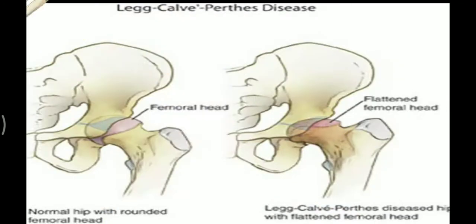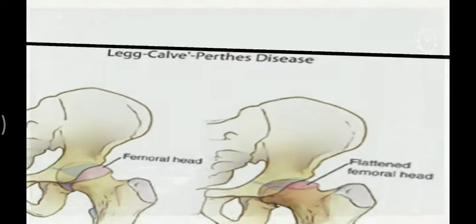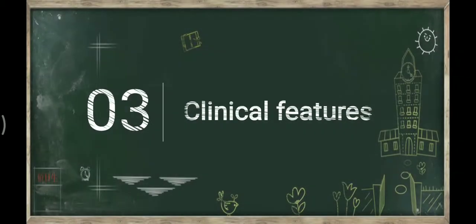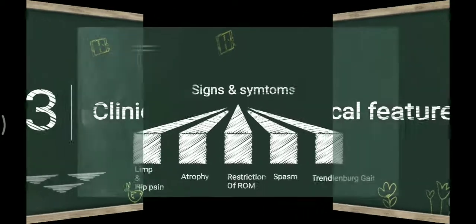Okay, so you can see here that there is bone death over the right hip joint, that also shows osteochondrosis. Another image we have is of the right side hip joint, where we have a flattened femoral head, that is the image of Perthes disease.